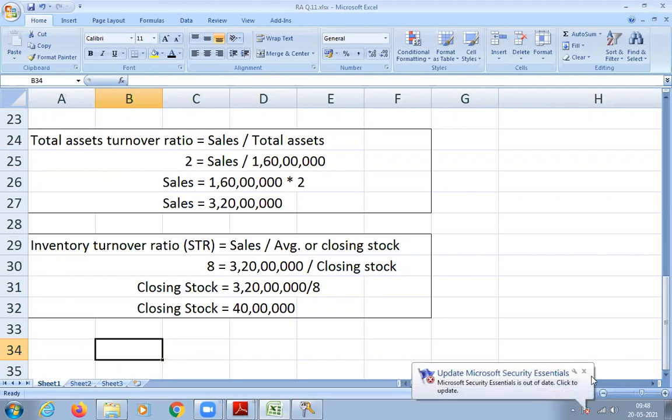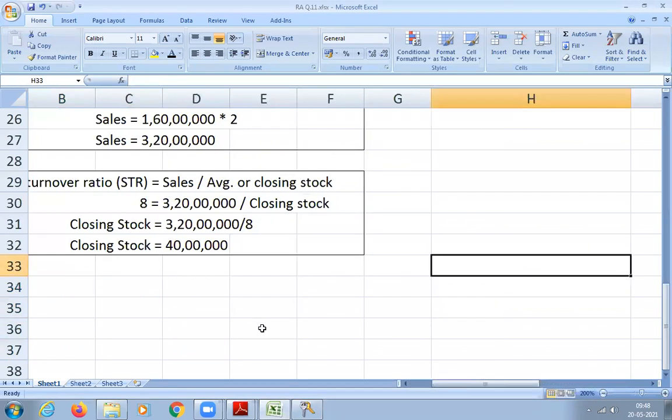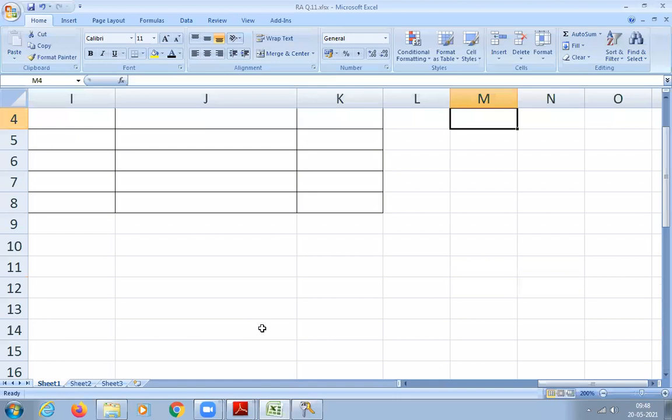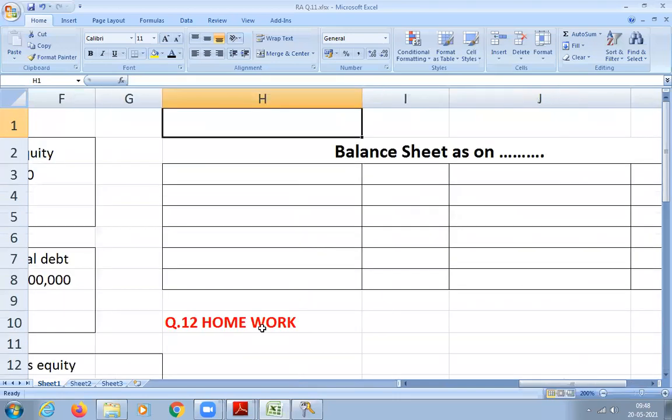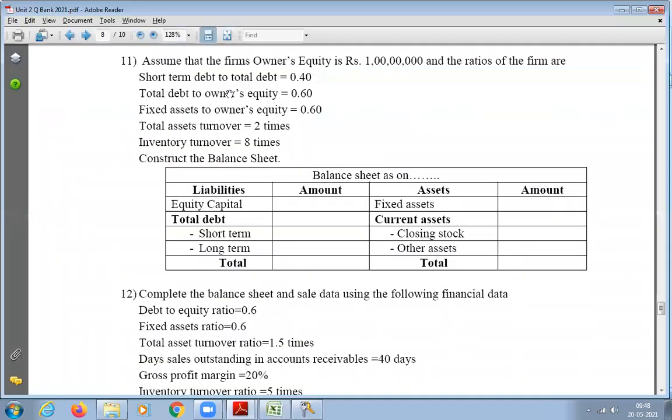Once you're done, let me know, ma. We'll go to the next step. Done, sir. Okay. So we got stock value. Then what else did we get? Whatever is given in the question, we are done, right? We have used stock, short-term debt, total debt, and inventory. Is there anything we have not used?